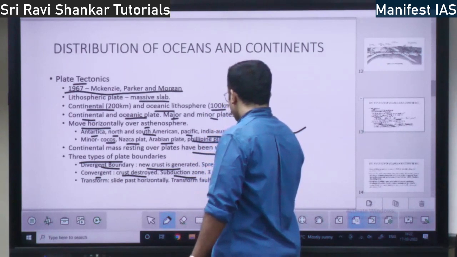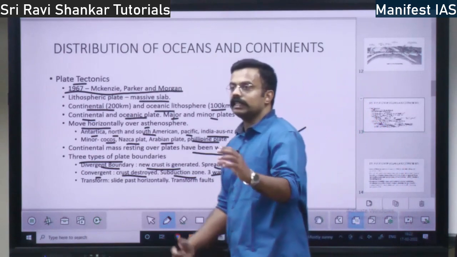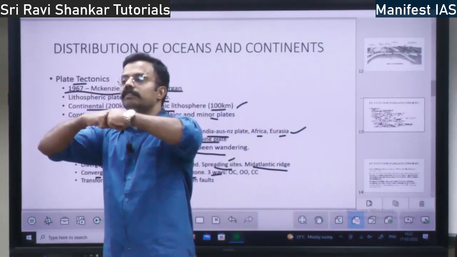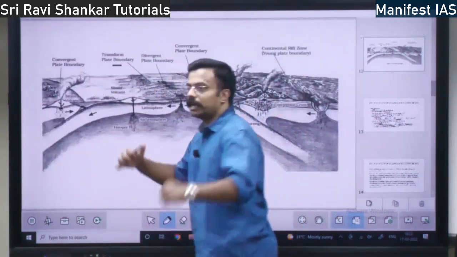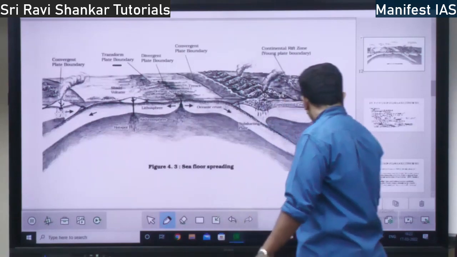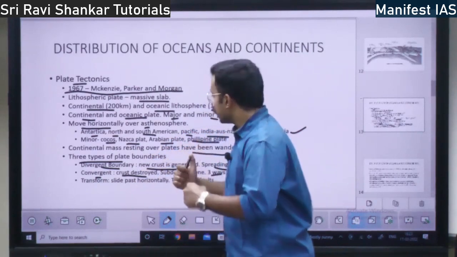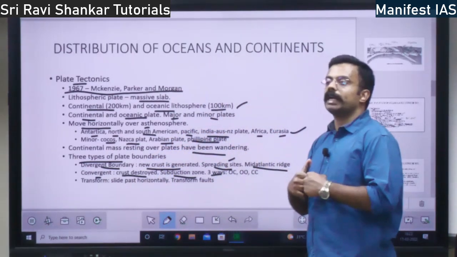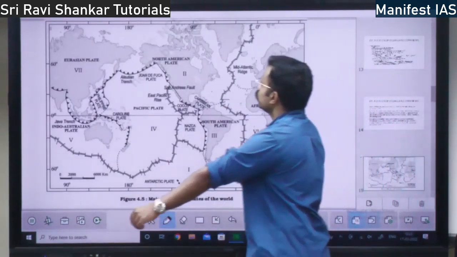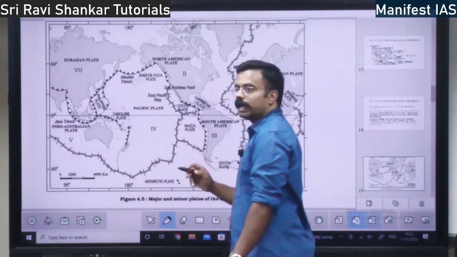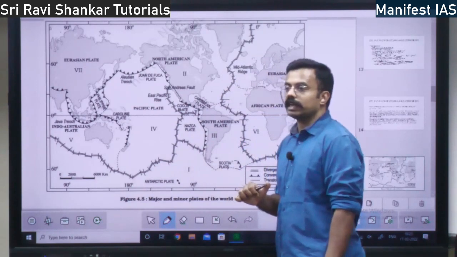There are three ways of convergence. What are the three ways? One, it is either ocean continent convergence. Oceanic plate and continent plate might converge. Or oceanic plate and oceanic plate might converge. Or continent plate and continent plate can converge. I will show you the example. So see here, this is an oceanic plate, this is an oceanic plate. If they come together, it is oceanic convergence.